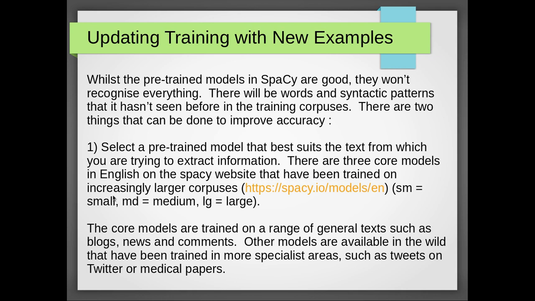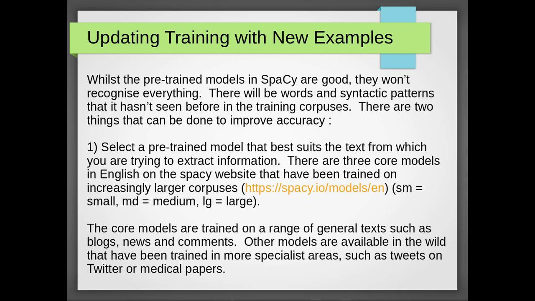The other great thing about SpaCy is that, so we've talked about how SpaCy is utilising these big pre-trained models that seem to be really good, but they're not going to recognise everything. There will be particular words and syntactic patterns that it hasn't seen before, and which will throw it off, and it won't correctly identify a named entity, or it might identify a named entity and classify it incorrectly. So there are two things that we can do to improve the accuracy of the SpaCy training. So one is we can select a different model to use, and one that better suits the particular text from which we're trying to extract the information.